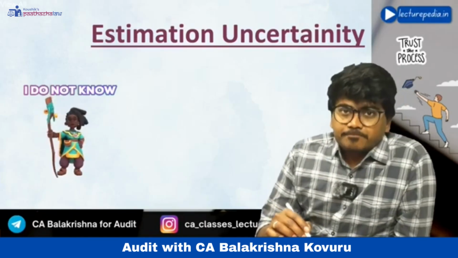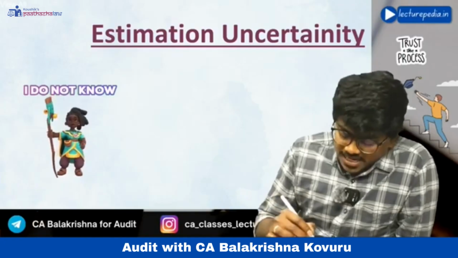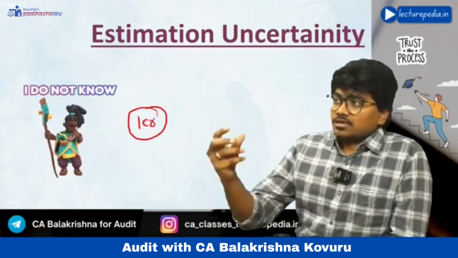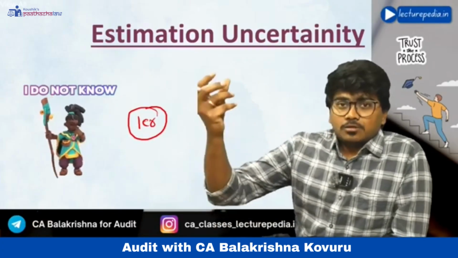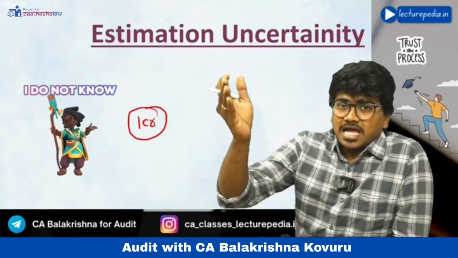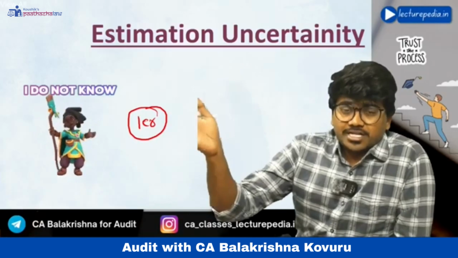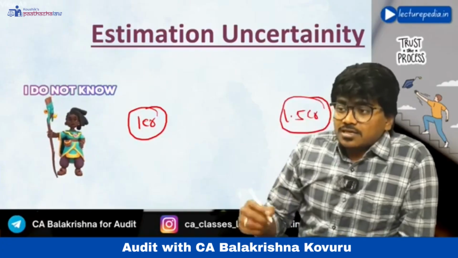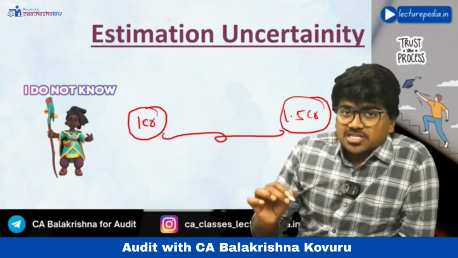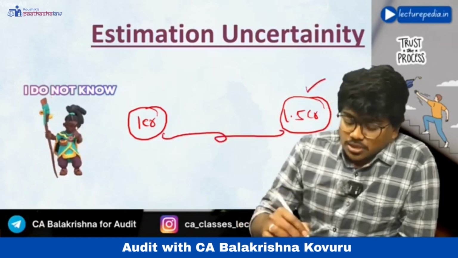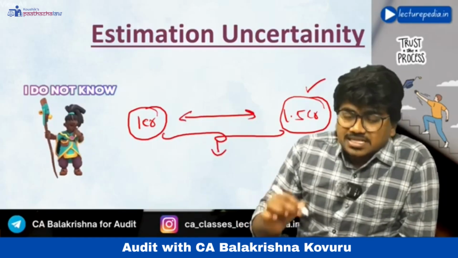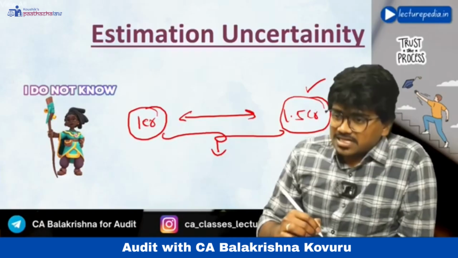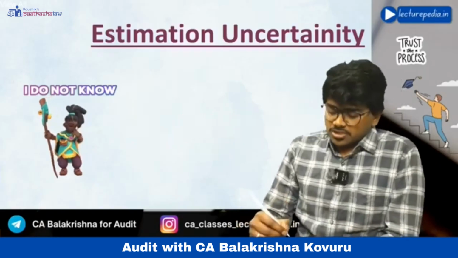You have estimated the provision for doubtful debt as 1 crore, but actually the debts that were not paid by the debtors, the actual debts that have been written off, were, let's say, 1.5 crore. So now if you see, there is a difference between the estimate and the actual amount that has arisen. This difference will be known as estimation uncertainty. Hope that is clear. And always estimation uncertainty will be there in case of accounting estimates or fair value accounting estimates.